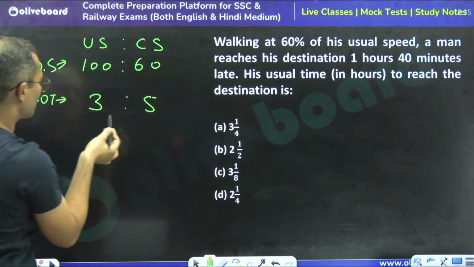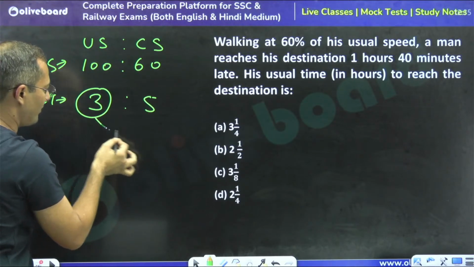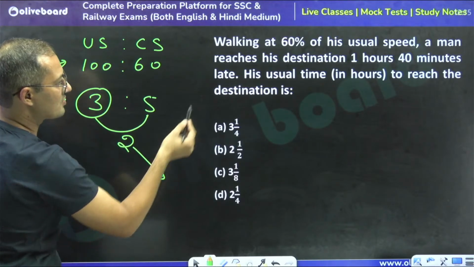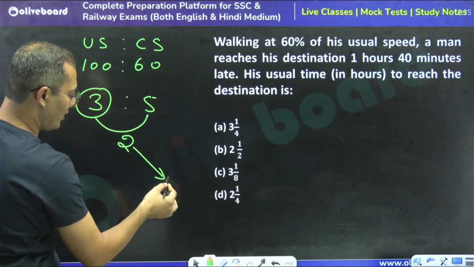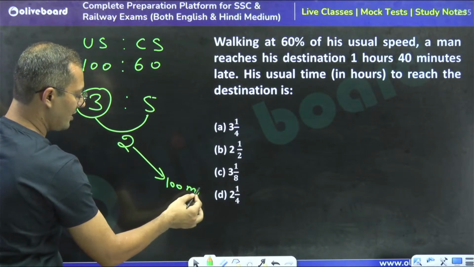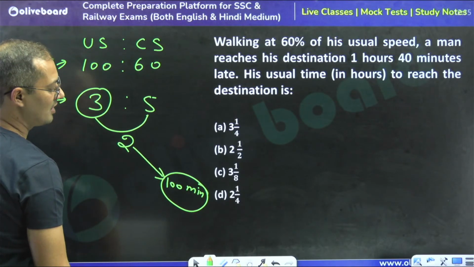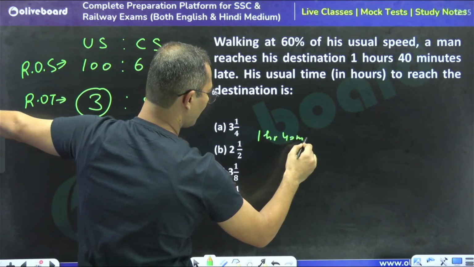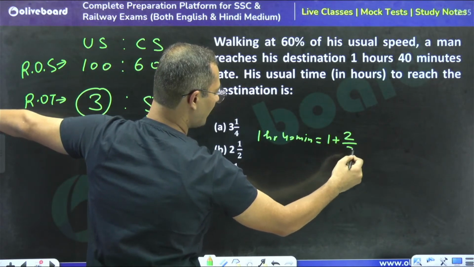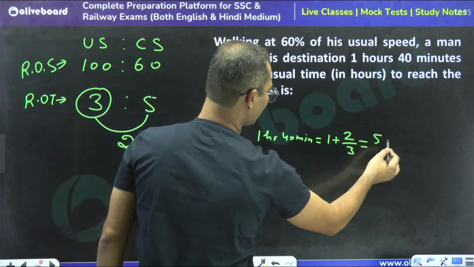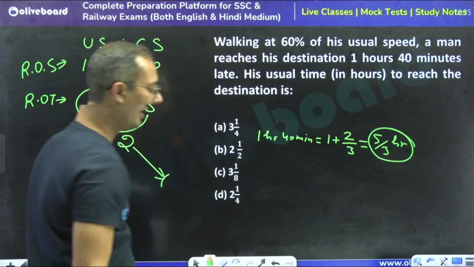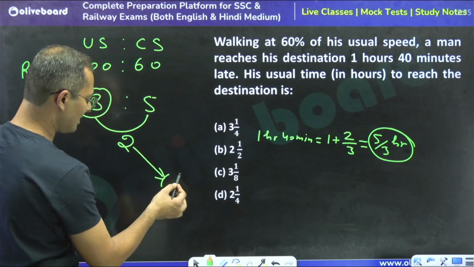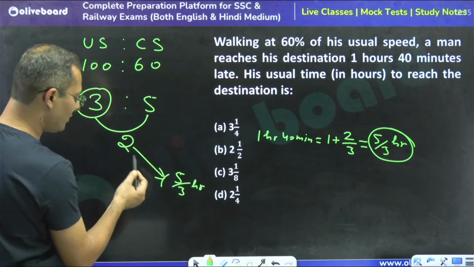Usually, initially it is taking 3 units. Now it is taking 5 units. How much delay? 2 units. So 2 units is equal to 1 hour 40 minutes. 1 hour 40 minutes means 100 minutes. Is this clear? Or you can say that 1 hour 40 minutes is 1 plus 2 by 3, so 5 by 3 hours. It's up to you whether you take the time in minutes or in hours. So 2 units is equal to 5 by 3 hours.